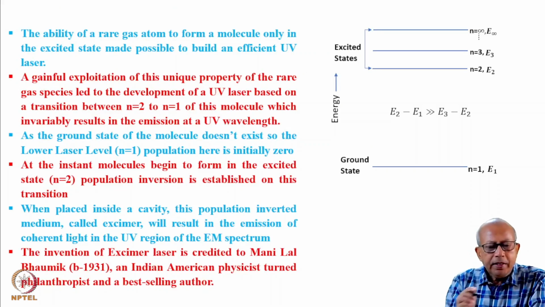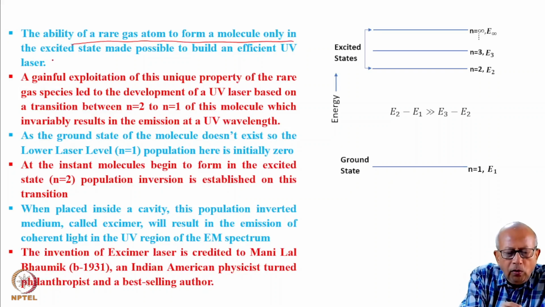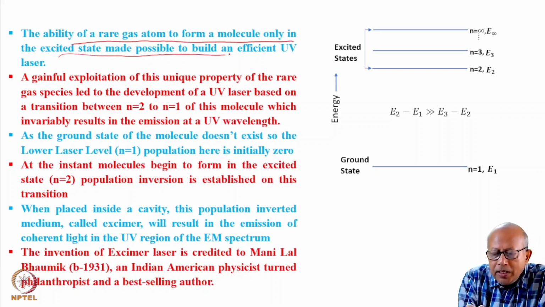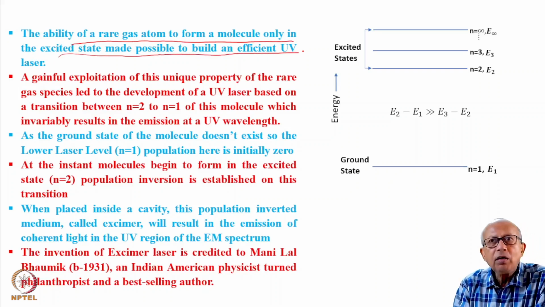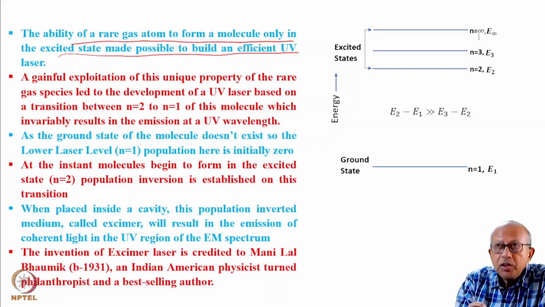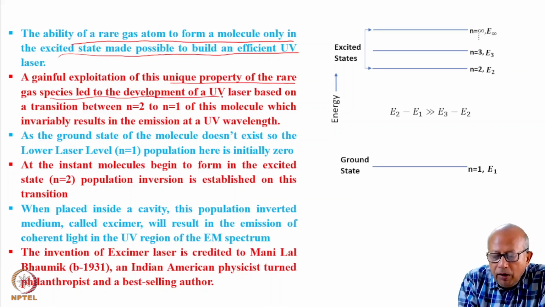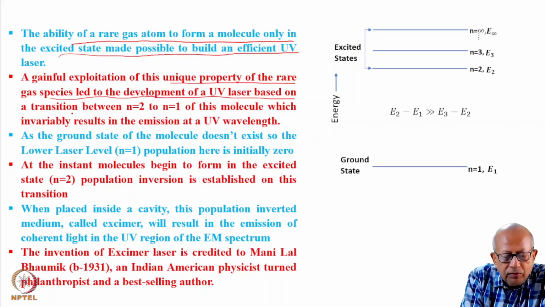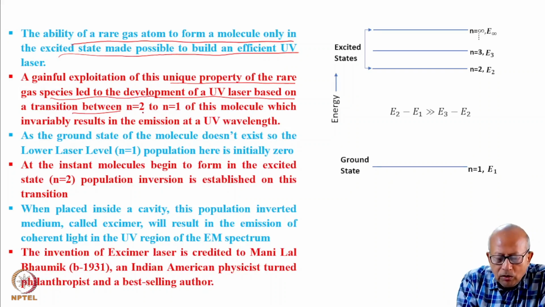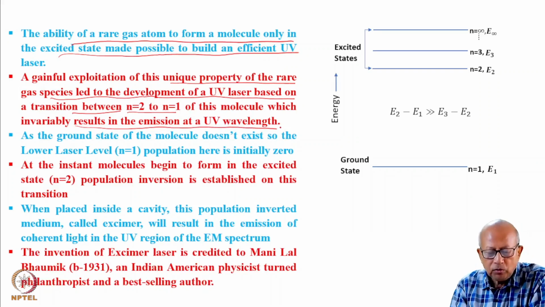The ability of a rare gas atom to form a molecule only in the excited state made it possible to build an efficient ultraviolet laser. A gainful exploitation of this unique property of rare gas species led to the development of the ultraviolet laser, based on a transition between n equal to 2 and n equal to 1 of this molecule, which invariably results in the emission of an ultraviolet wavelength.